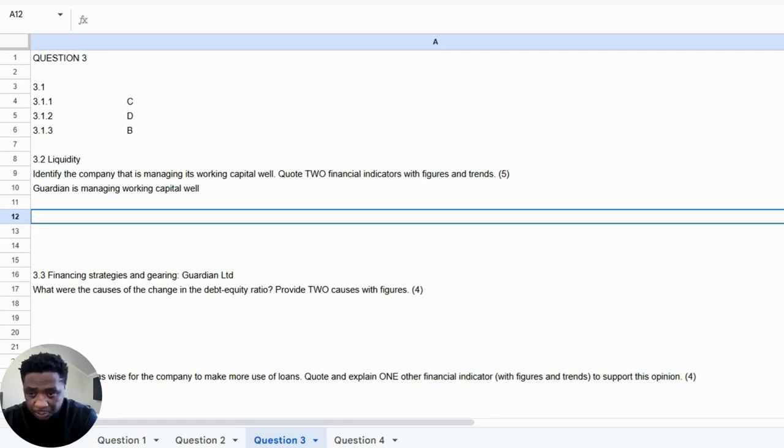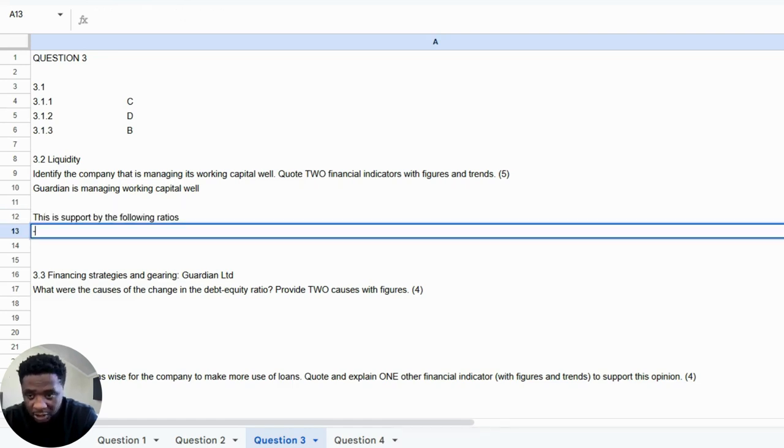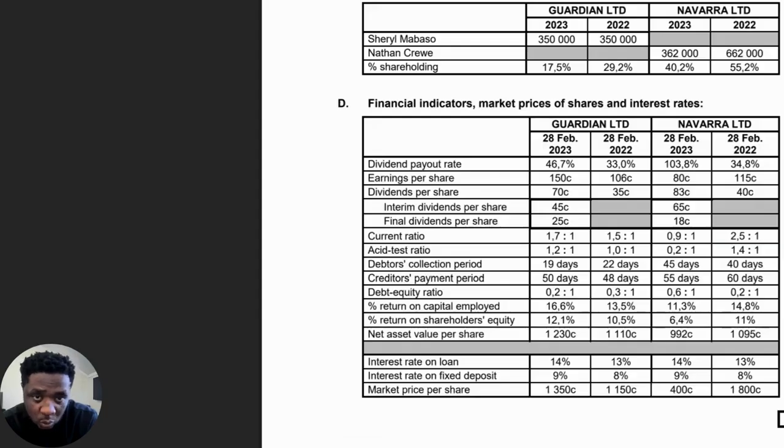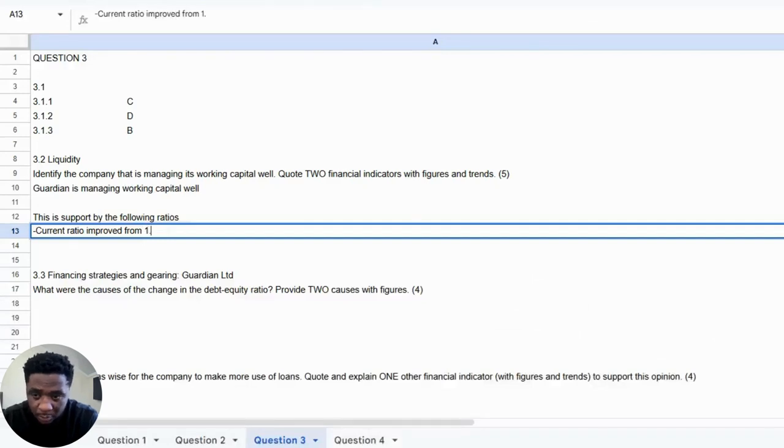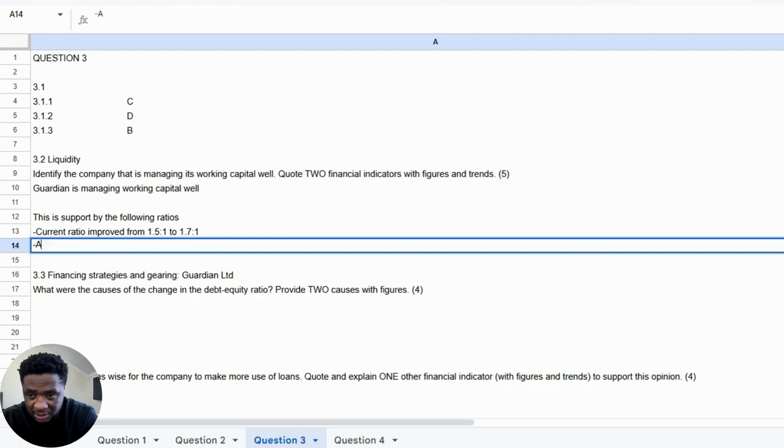So this is supported by the following ratios. We're going to start with the current ratio improved from 1.5 to 1 to 1.7 is to 1. So you're going to say from 1.5 to 1 to 1.7 to 1. Then you're going to quote the asset test ratio.